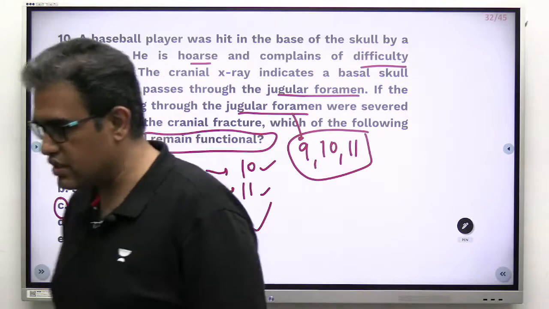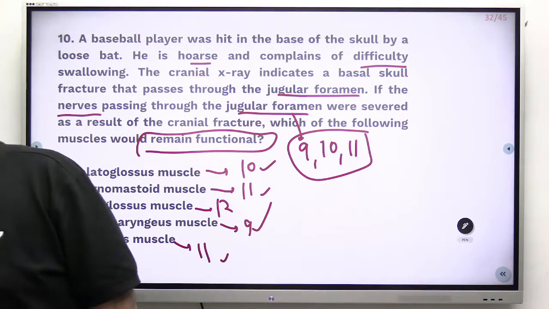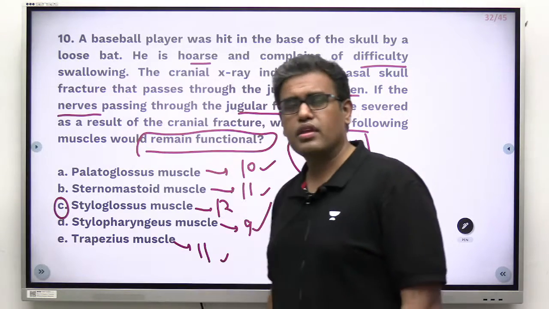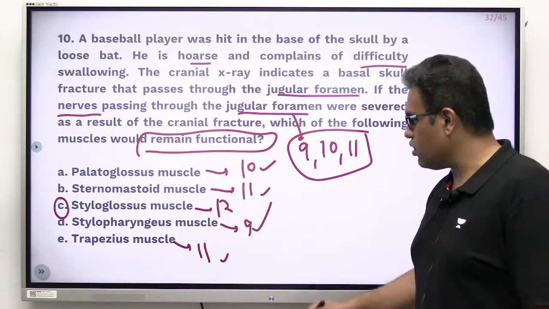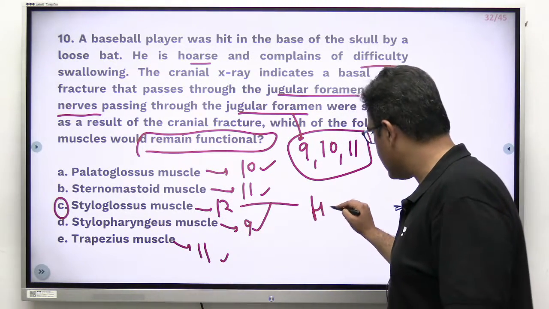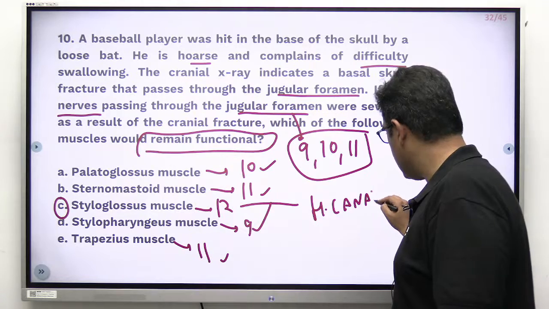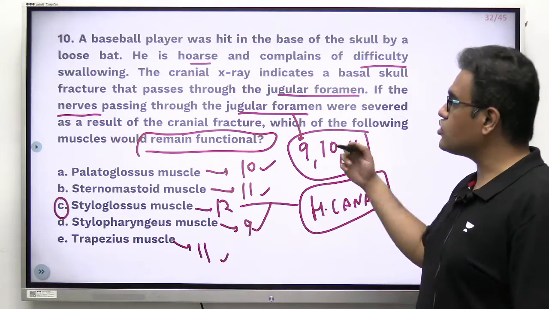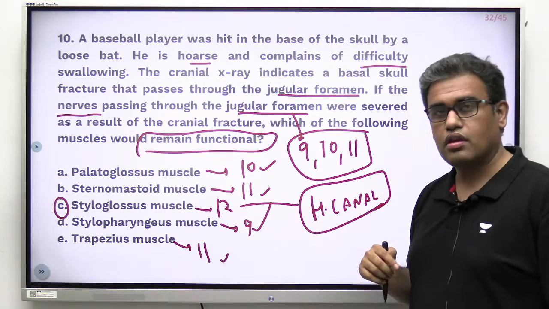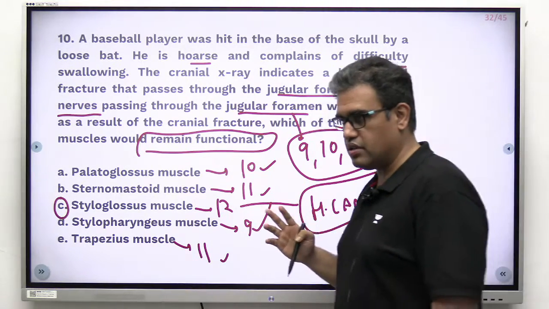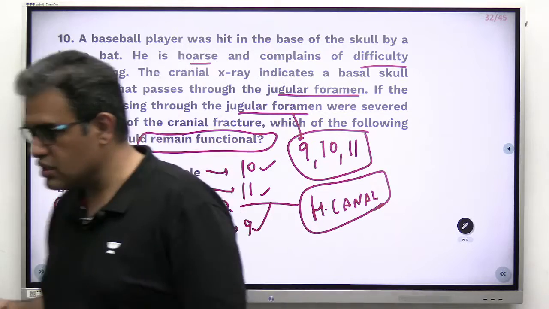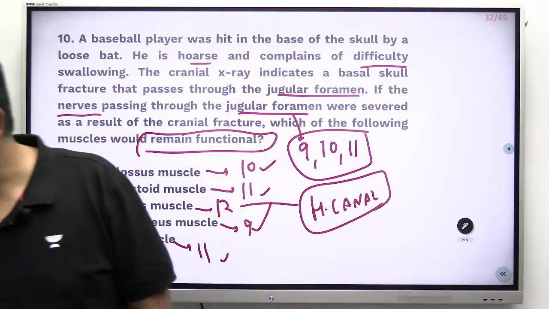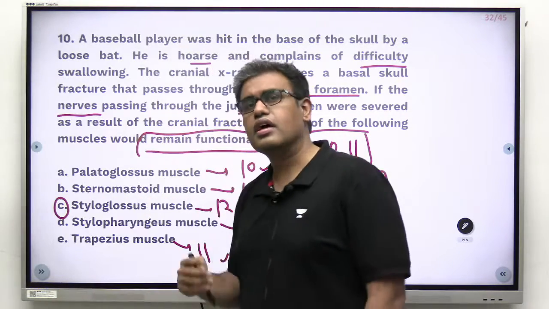I guess we all agree with this, right? I hope the point is clear. For the hypoglossal nerve, we have a separate hypoglossal canal. The 9th, 10th, and 11th pass through the jugular foramen. Fine. Okay, let us do a couple more questions. Glossopharyngeal, vagus, spinal accessory. A couple more questions. Will that work? Let us do it.